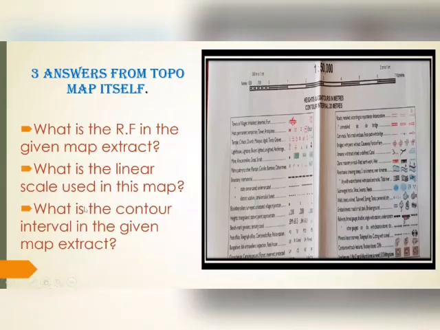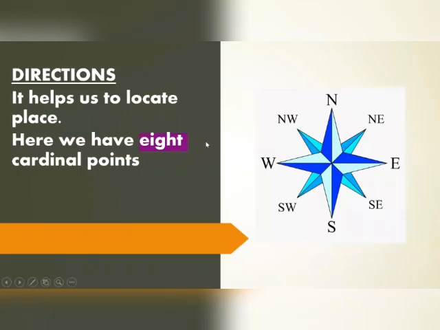Next, I mentioned here the question: what is the RF in the given map extract? What is the linear scale? RF here, linear scale here, and the contour interval. What is the contour interval in the given map extract? It is 20 meters, as mentioned here. So this is also another important question for your examination. The next important topic from our topo sheet is the directions.